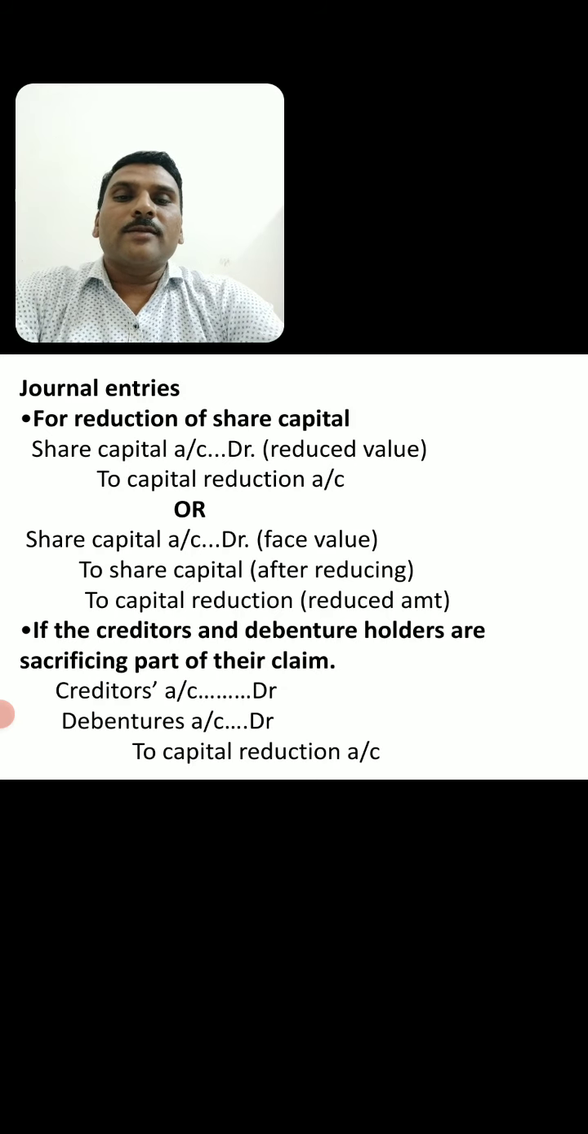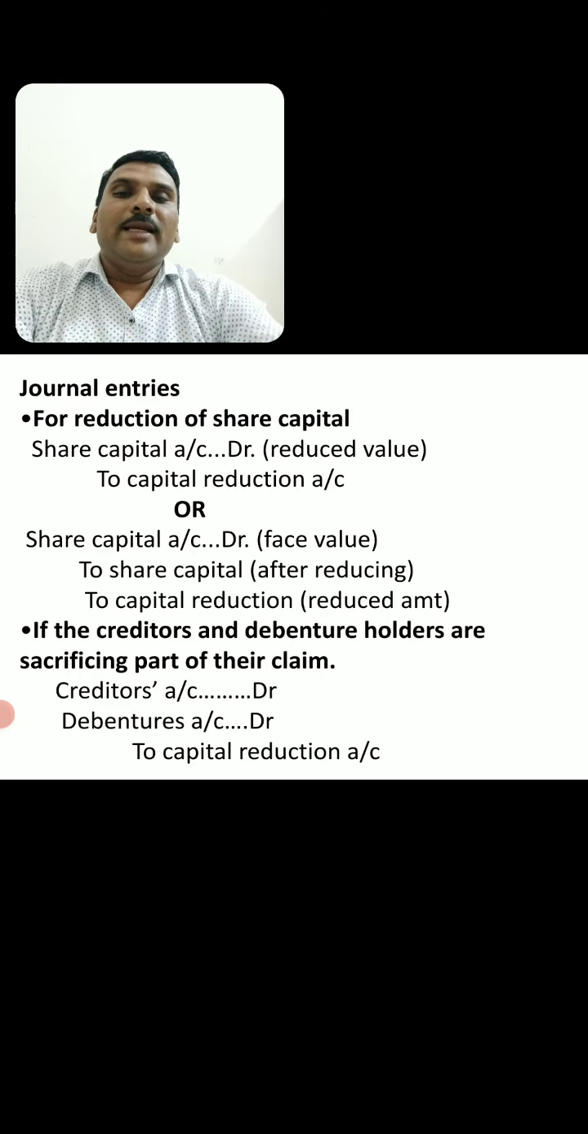So, journal entries for reduction of share capital. For reduction of share capital, the journal entry is share capital account debited to capital reduction. Here first we have to take which class of capital is reduced. If there is equity share capital, then we pass the journal entry like this: equity share capital account debit to capital reduction account. Then if creditors and debenture holders are sacrificing part of their claim, first you have to calculate the sacrifice made by the debenture holders, and pass the journal entry like this: creditors account debit, debenture holders account debit, to capital reduction account.